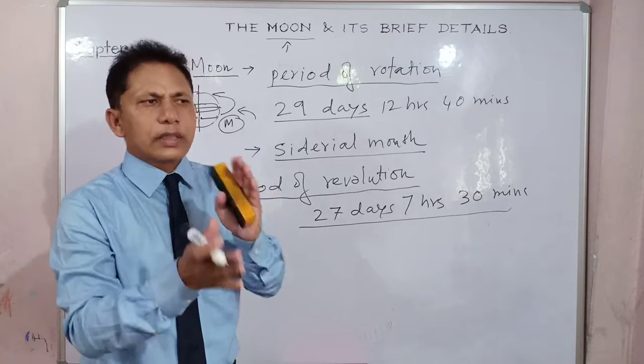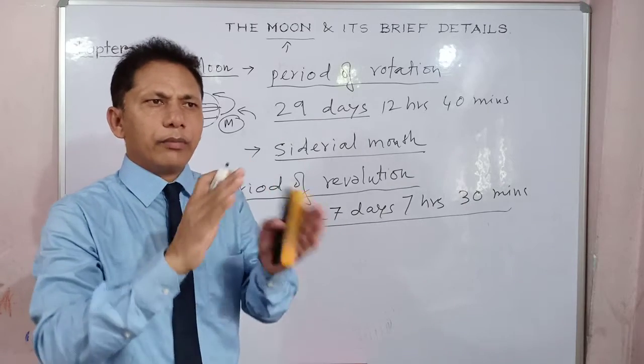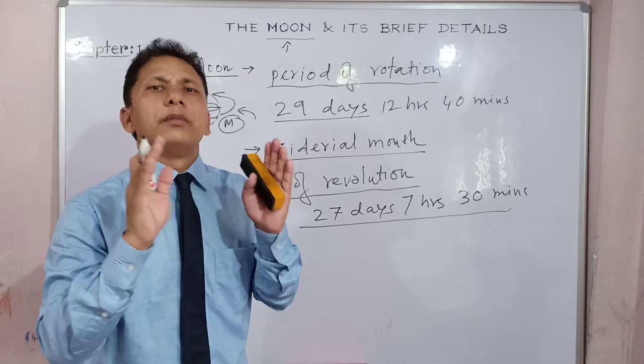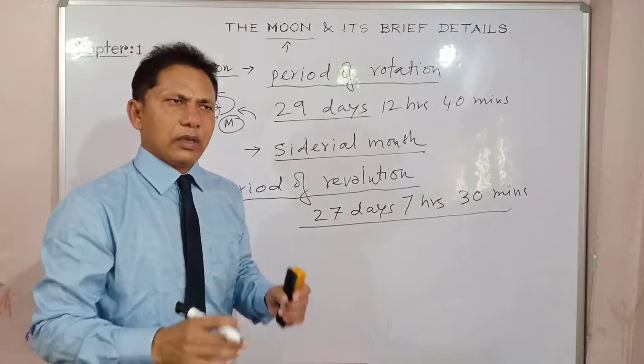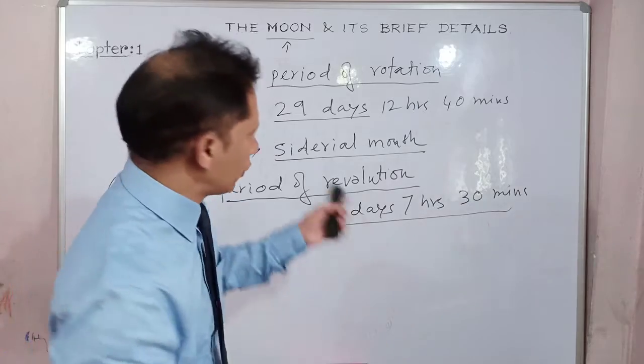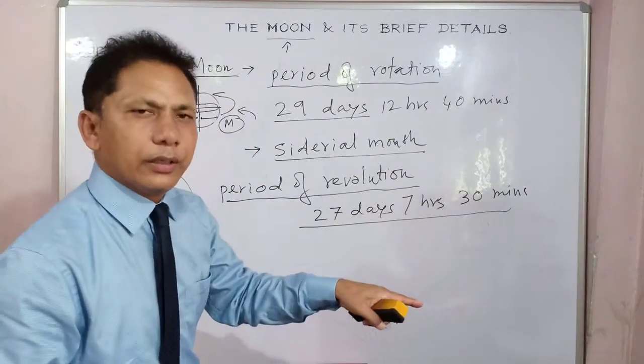So, the time interval or the period between two successive new moons is also known as something else. We calculate our month through that only, right?